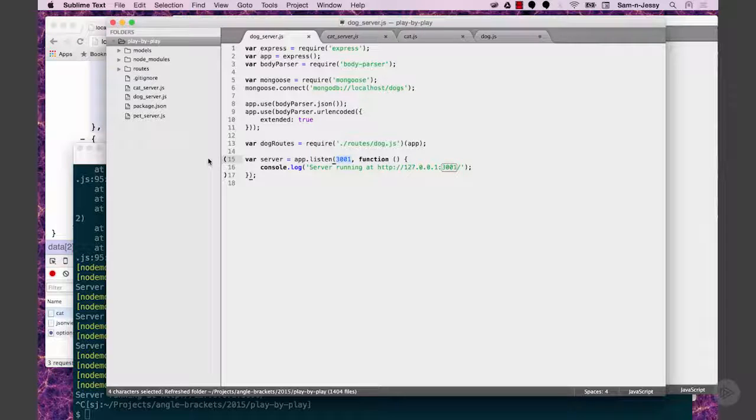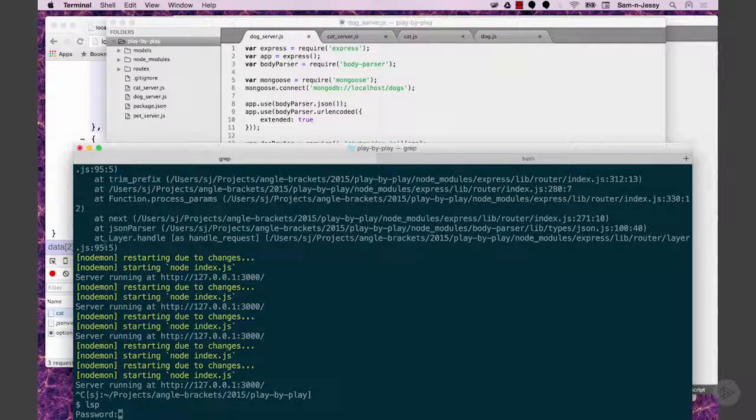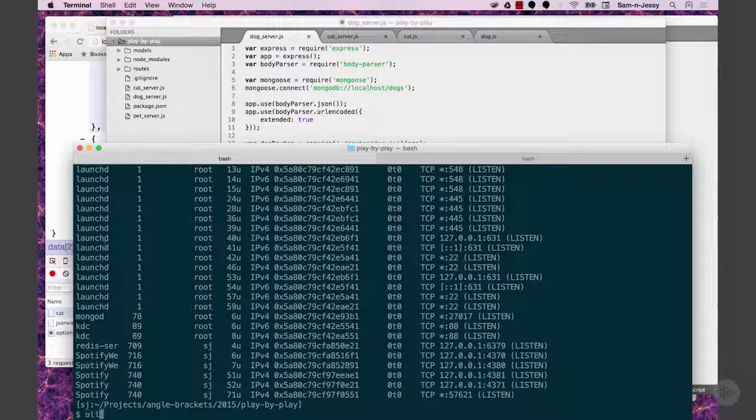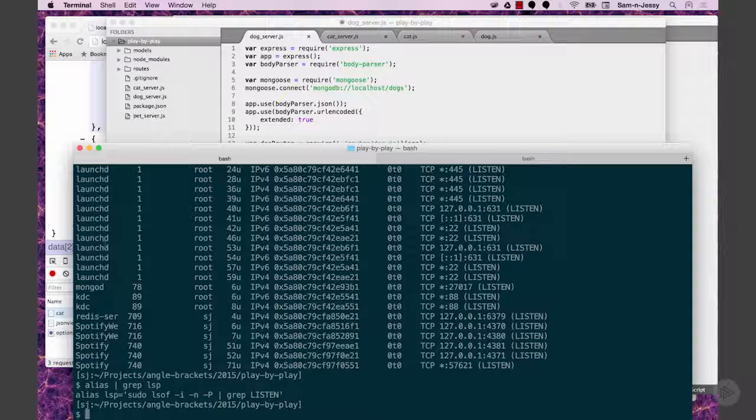Yeah, the lsop shortcut that I showed is very, very useful. List all ports, list open ports. Let me show you the alias again. That's what it is, sudo lsof. So run it, show me all the ports, and grep LISTEN means look for the things that are running.